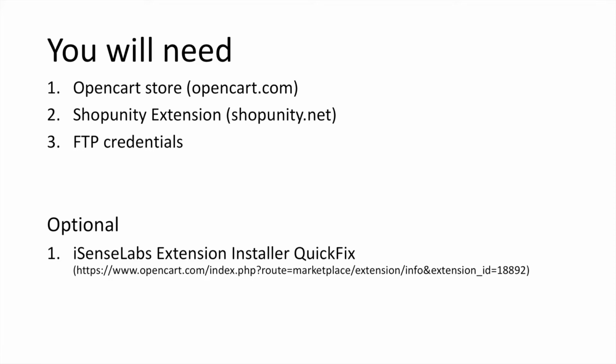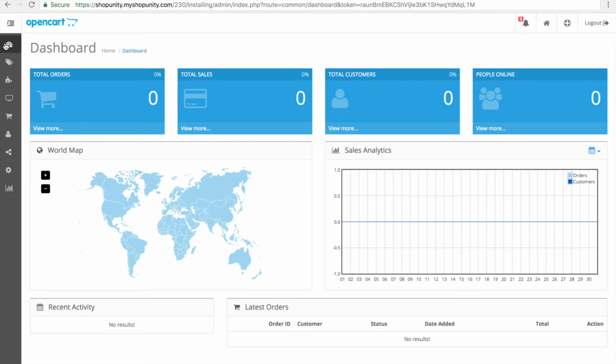Here's what you will need: your OpenCart Store installation, Shopunity extension, this one you can download from shopunity.net, your FTP credentials, and optional, an iSense Lab extension installer quick fix. You have two options. You can install via the extension installer or with FTP.